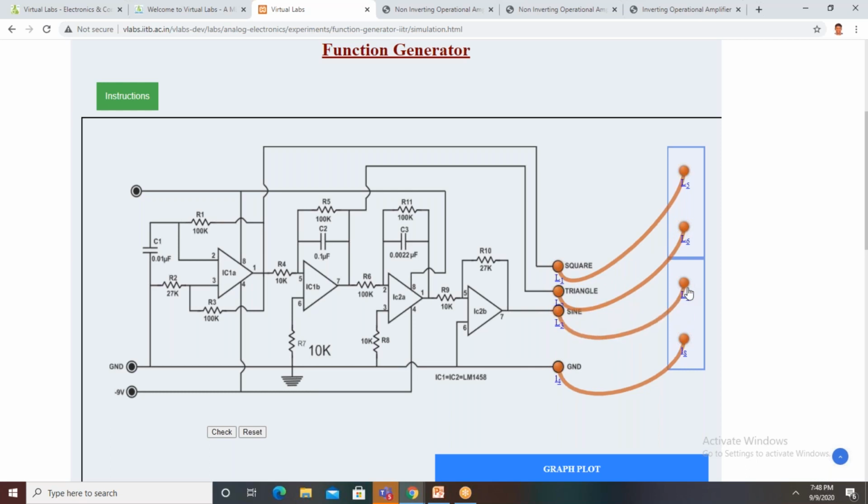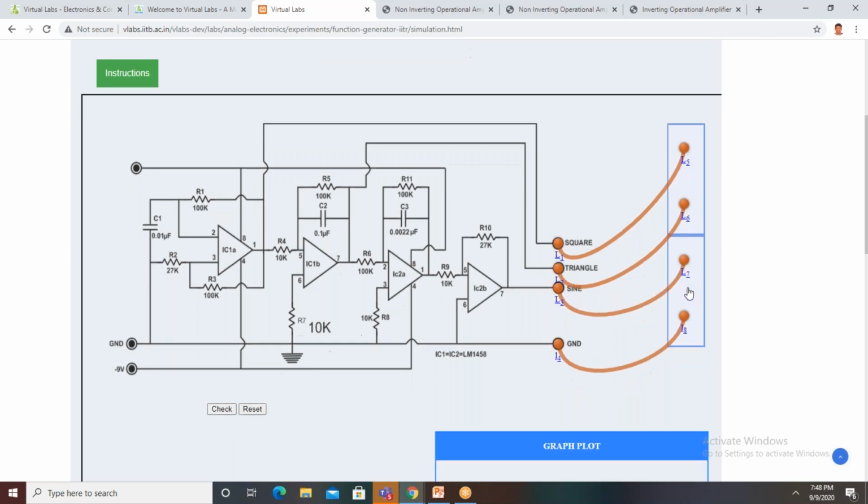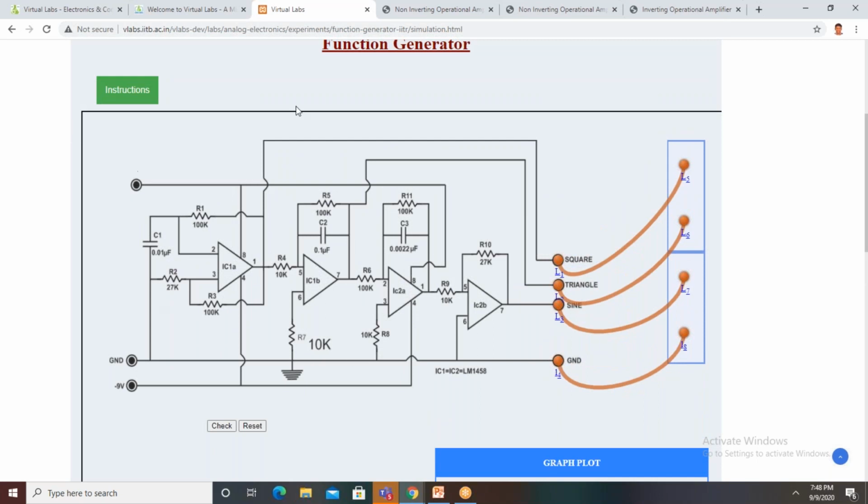So in our theory, sir will explain, this is called an astable multivibrator. An astable multivibrator is a square wave generator. In a multivibrator, there is no input. Input is not required. Is it right or not? Have you studied it in your PDC subject? Yes, sir. So this is an astable multivibrator, and its output is nothing but a square wave signal.